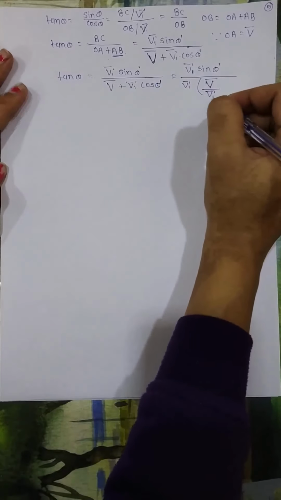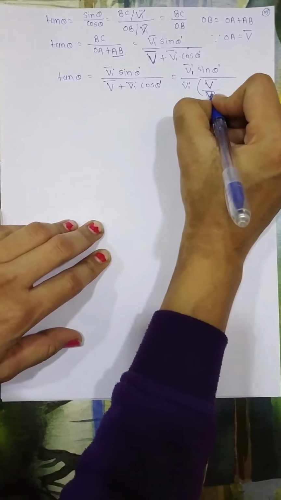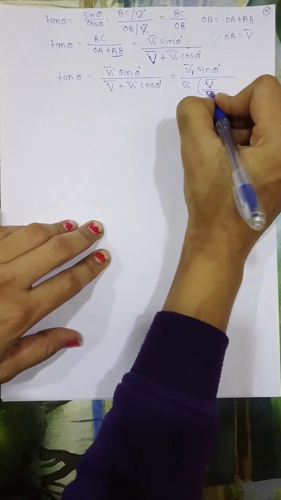So in the denominator we will have V1 dash bar plus here only cos theta dash will remain. So this V1 dash and this V1 dash will get cancelled, and we will get tan theta equals sin theta dash upon V bar upon V1 dash bar plus cos theta dash.